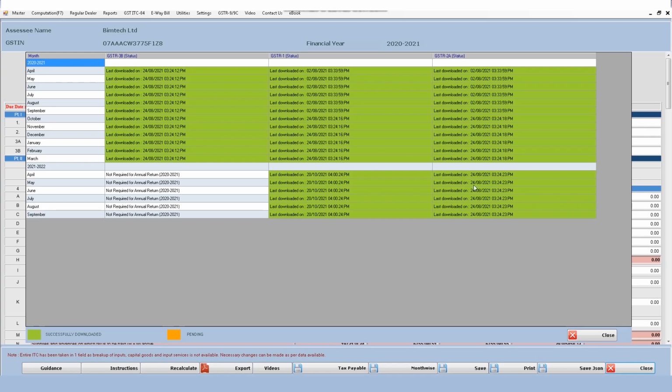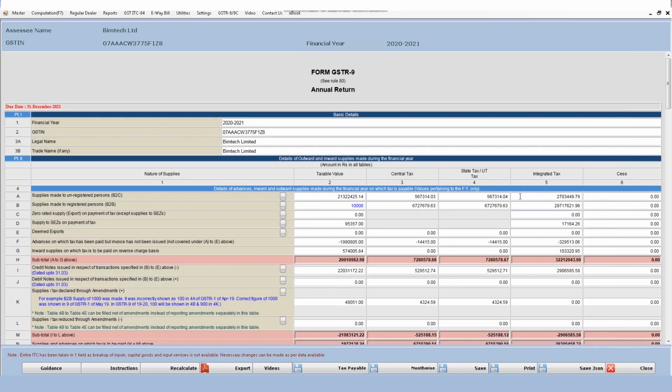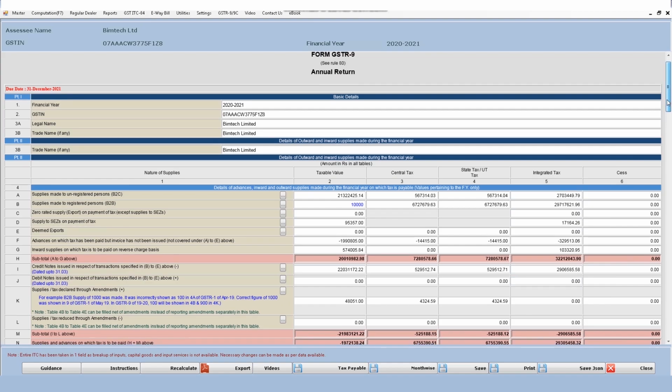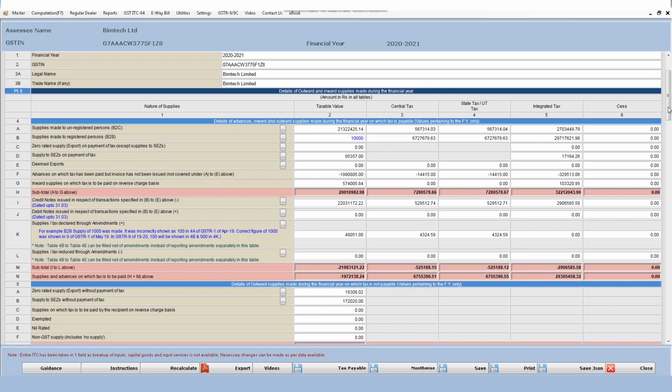And you must be knowing that the purpose for this is that we can make any changes in our already filed returns by next year's September month return. So that is the purpose of this. So this is our GSTR 9 form, and all the fields are the same as they appear on the portal. Now the data will be auto-populated on the basis of GSTR 1, 3B and 2A.